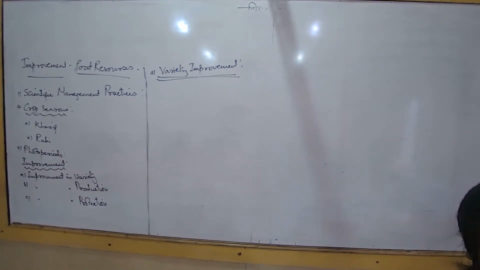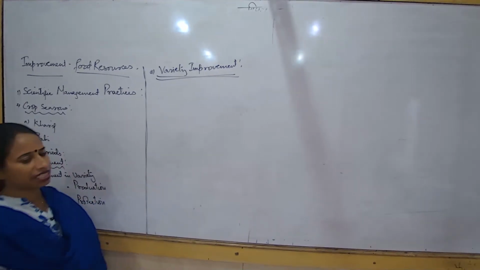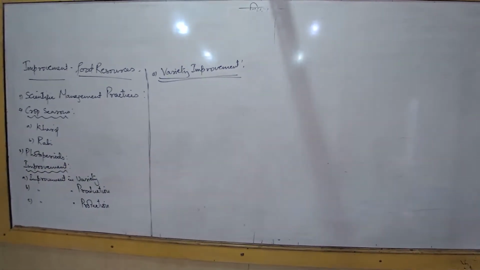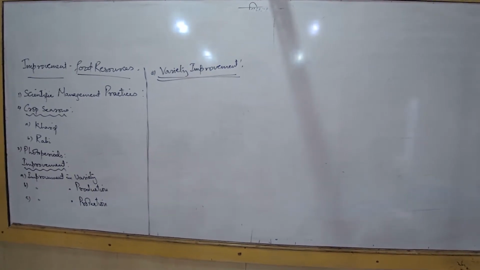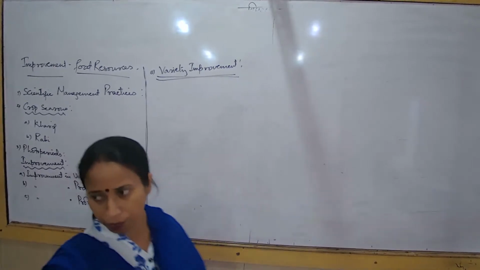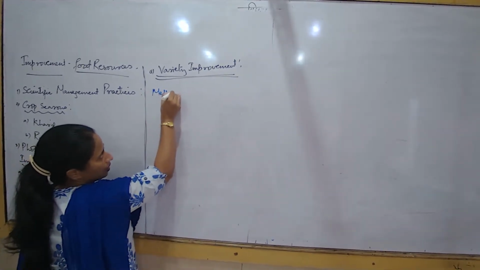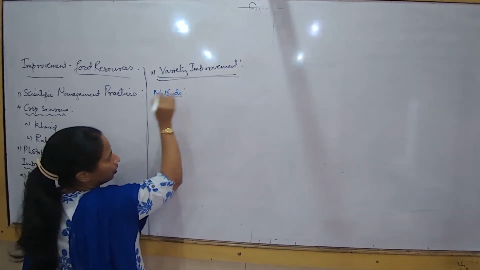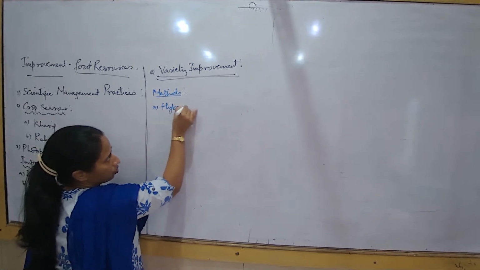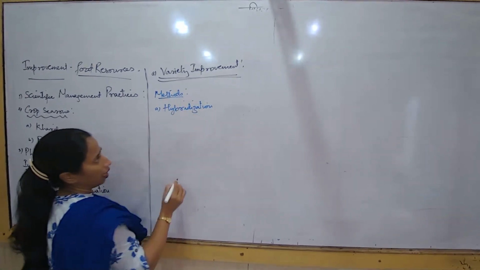What is the meaning of improvement in variety? Here, to talk about the improvement in variety, we are to study two different methods. What are the methods we are going to talk about? How can improvement in the variety be brought about? Methods which are responsible for bringing out the improvement in variety. Say suppose we look into the methods. The first method that we talk about would be hybridization. We are trying to understand hybridization.